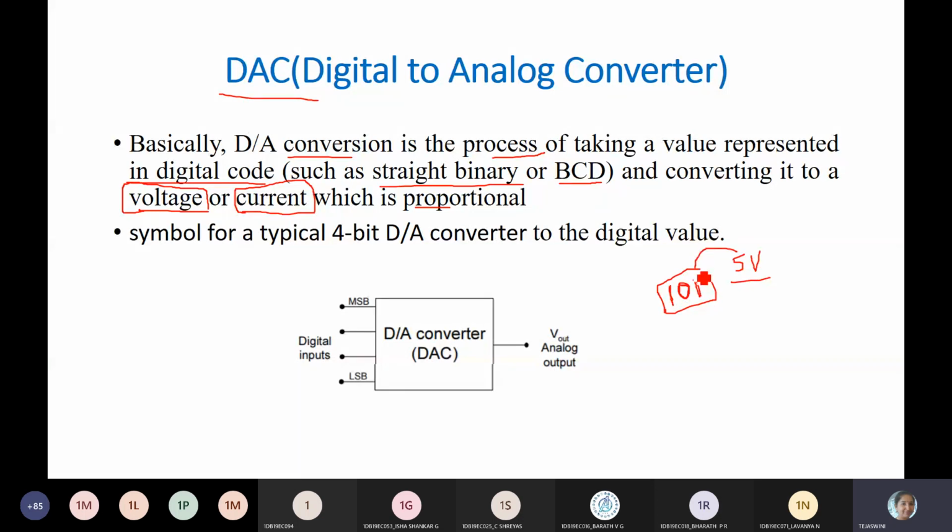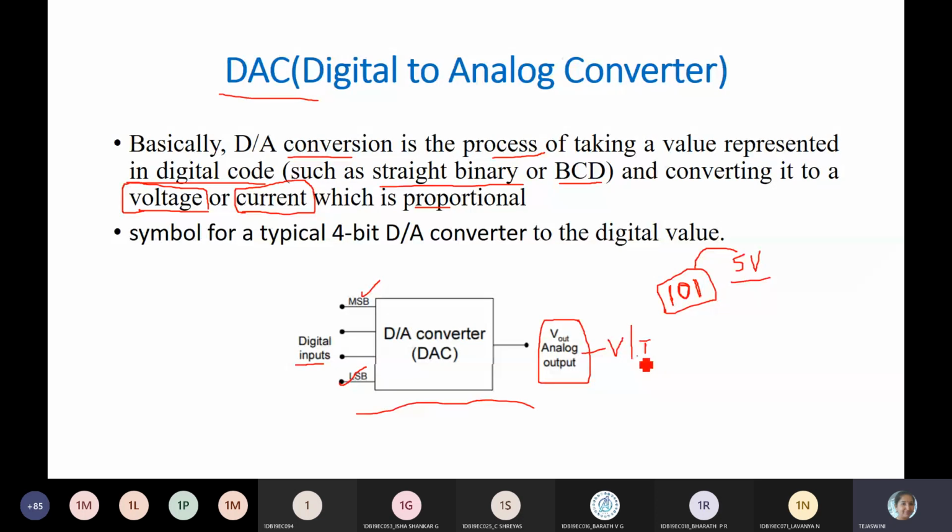Here you have a generalized block diagram of a D to A converter. You're going to give the digital inputs. When I'm talking about digital inputs, we're talking about MSB and LSB, most significant bit and least significant bit. Whether it is binary or BCD also matters. Binary means you will get 0 to 15, that is 16 combinations, whereas BCD means it is only 0 to 9, binary coded decimal. The output is only one output, the analog output, which will be either voltage or current.